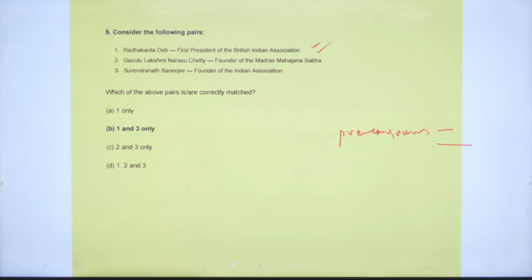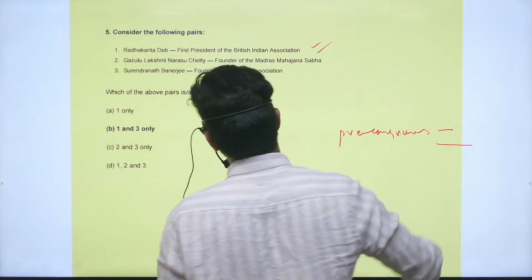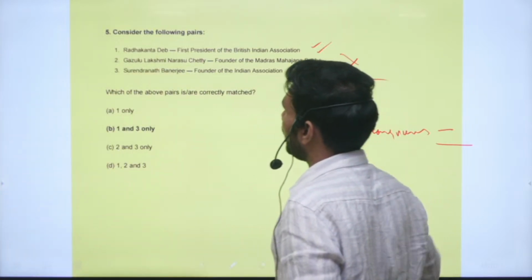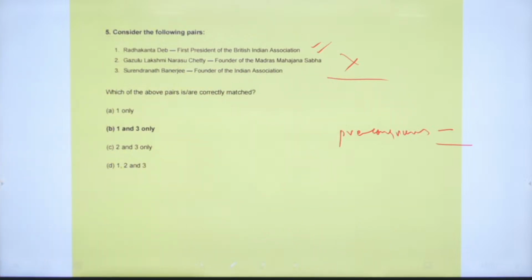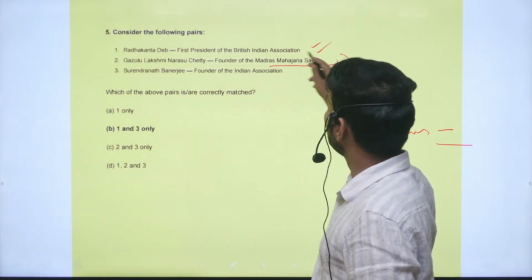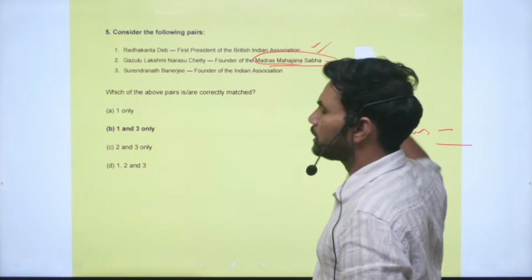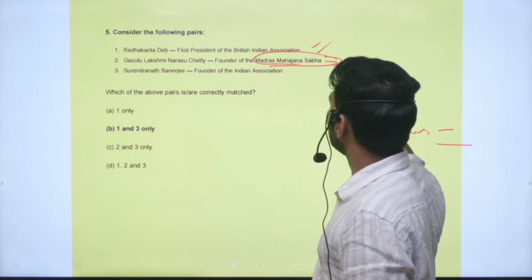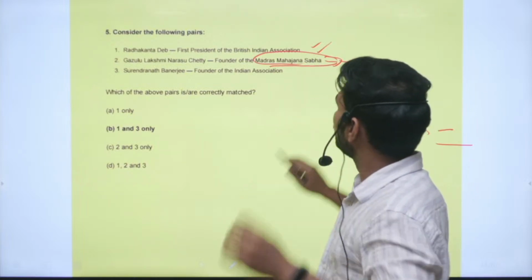Next is Gazulu Lakshmi Narasu Chetty, founder of the Madras Mahajan Sabha. This is an incorrect statement. He is Gazulu Lakshmi Narasu Chetty, but he is not the founder of the Madras Mahajan Sabha. I was talking about this organization only, which was established in South India, in the Madras province. So this is an incorrect statement.